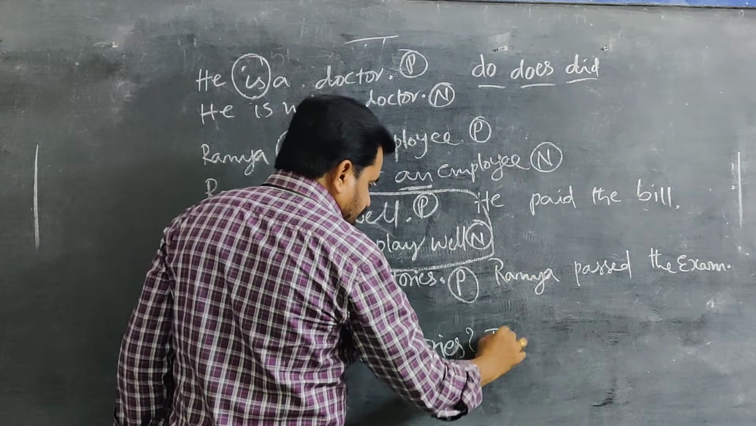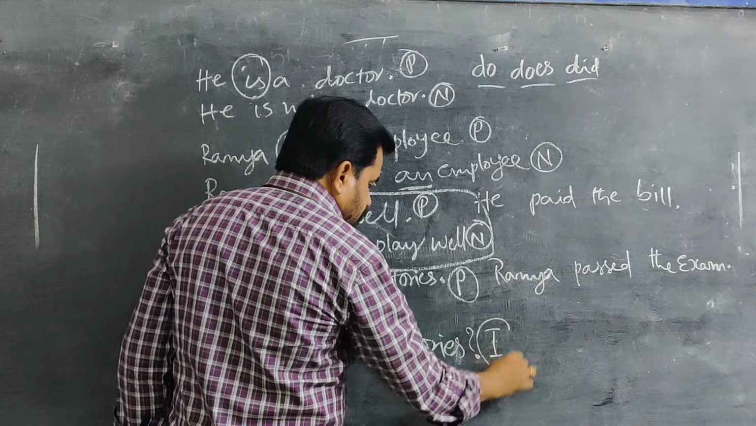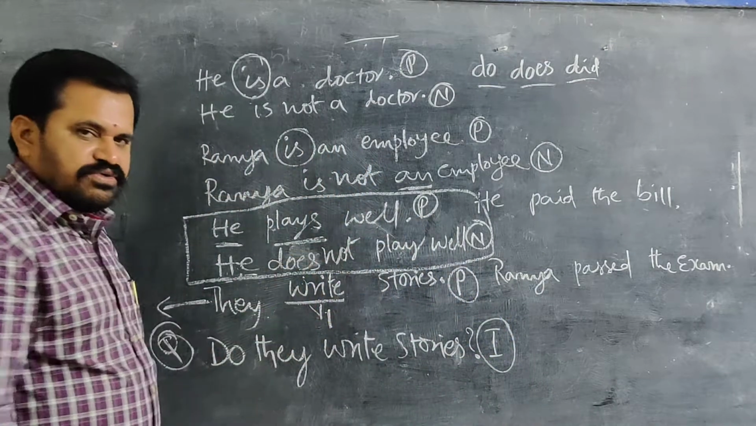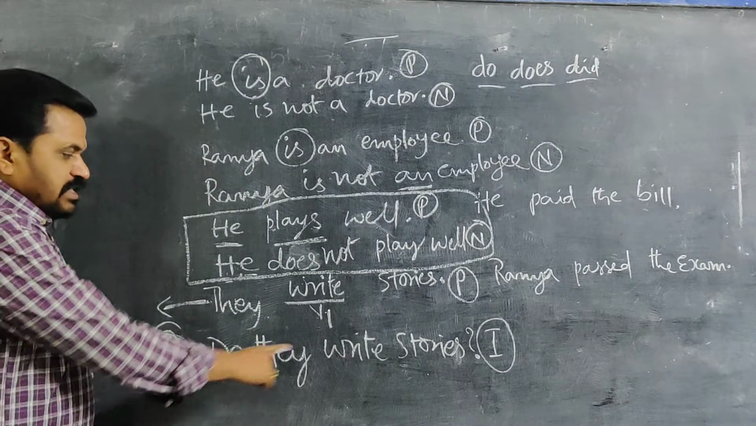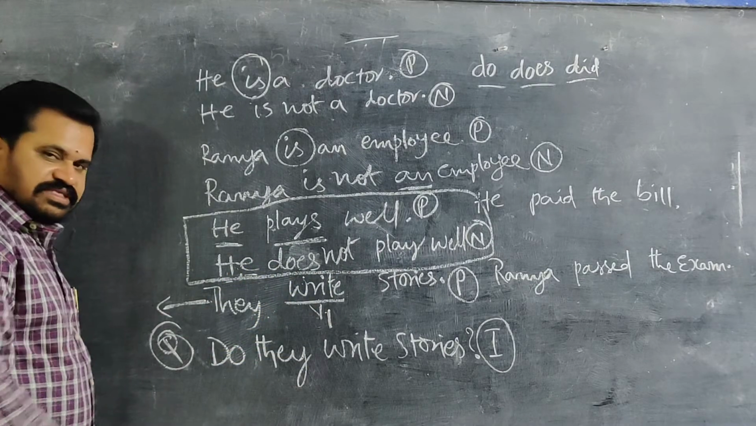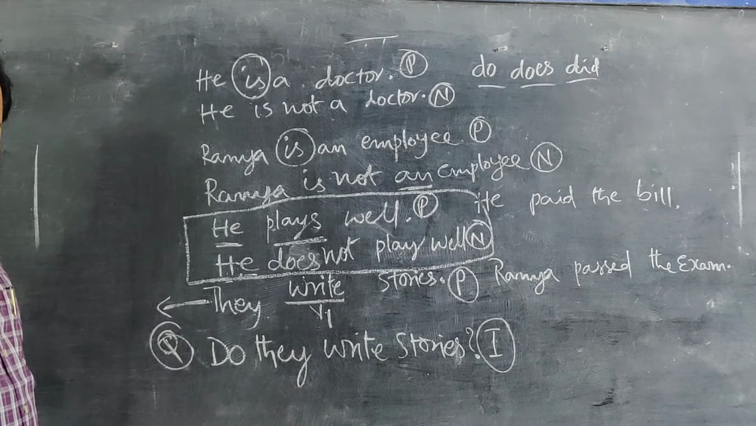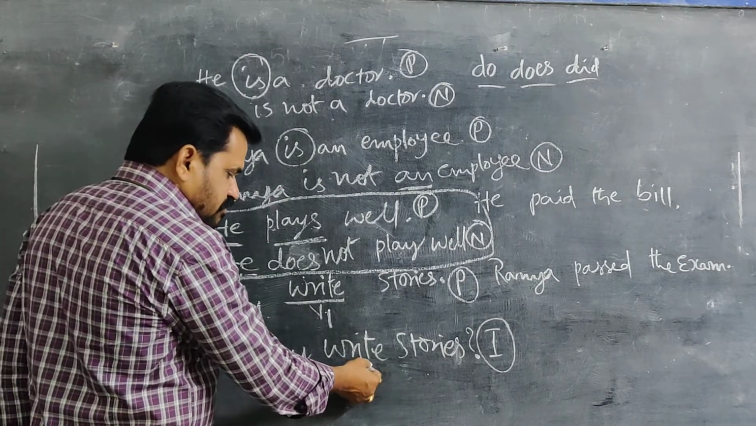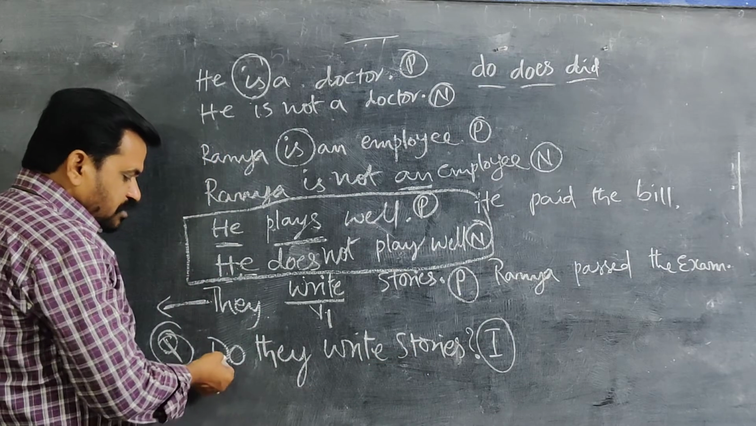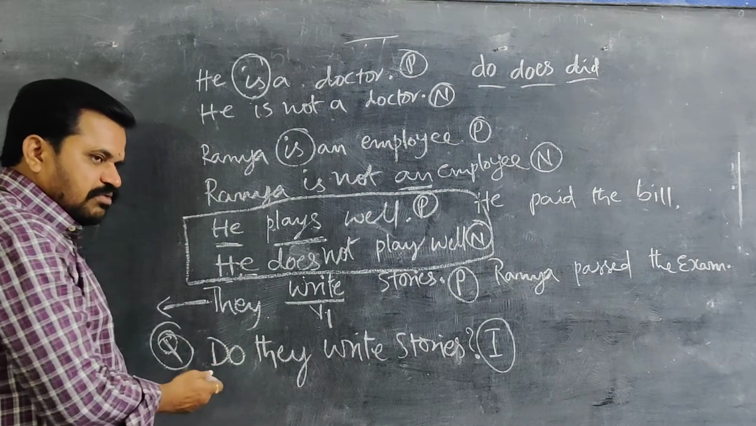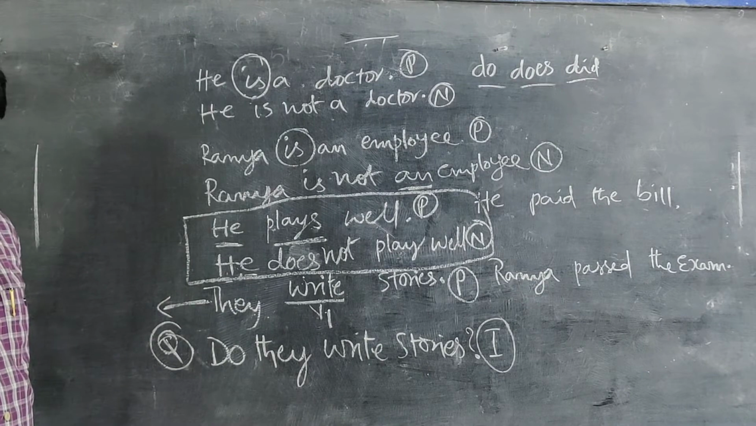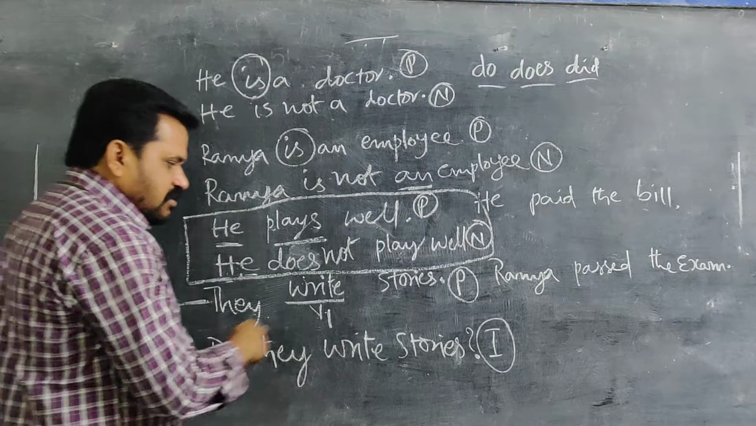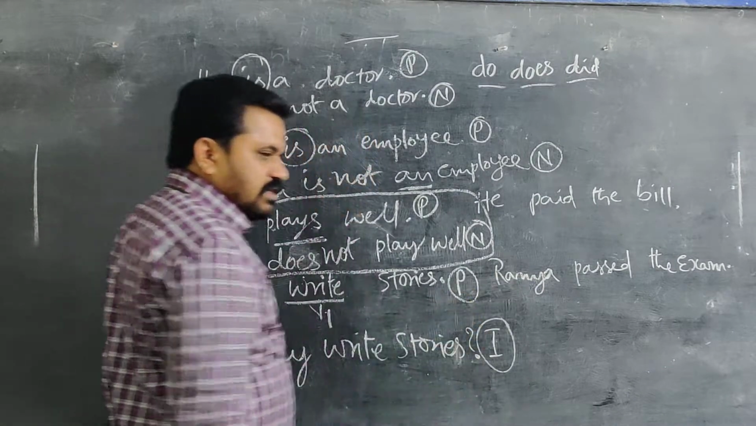This is an interrogative sentence. You remember interrogative sentence. Do they write stories? Is there anything wrong in this? No. Everything is okay. After do, the verb is in V1. No problem. We kept do before the subject only, so it became an interrogative question. When it is a question, the ending will be with a question mark only.